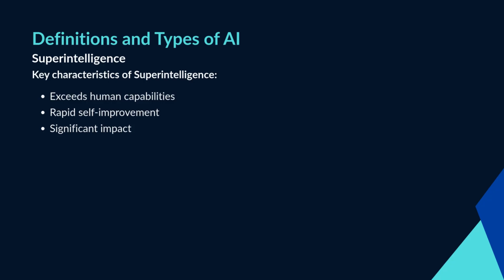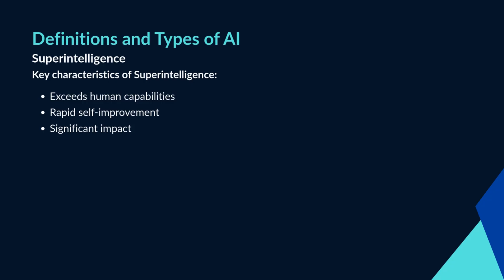Superintelligence is a subject of philosophical debate, scientific speculation, and ethical discussion. Researchers and thought leaders like Nick Bostrom have raised important questions about how humanity can safely develop and manage such powerful systems should they become possible in the future.